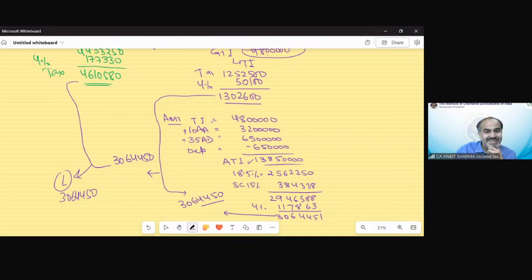This would be the tax. This income will be called your TI, and the MAT credit would be 1302600. The MAT credit is 1761850. That would be your complete answer. I hope it's clear, Swati.